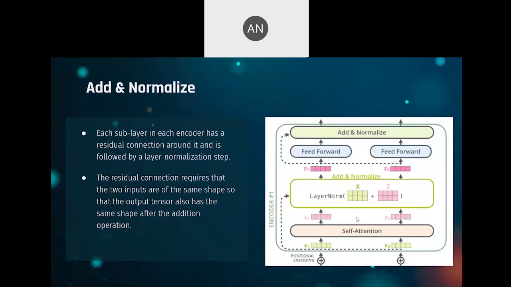As for add and normalize, for those of you who already know a bit about CNNs or convolutional neural networks, this is very similar to the skip level residual connections that you see in some CNN networks, which allow the information to travel deep into the neural networks without losing its value or being altered. In very layman terms, you could think of it as having access to your manager's manager as well as your manager.